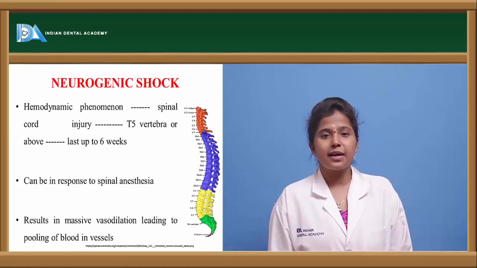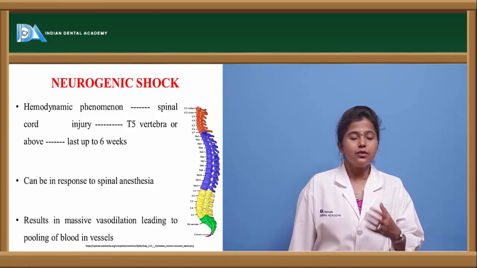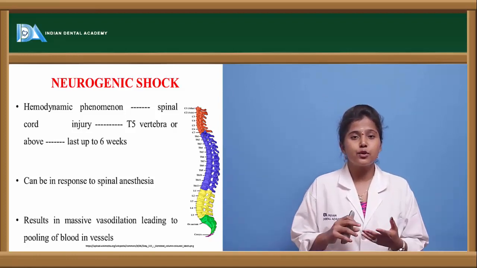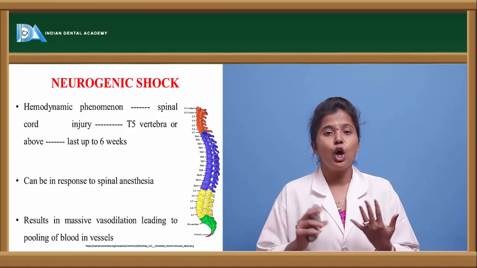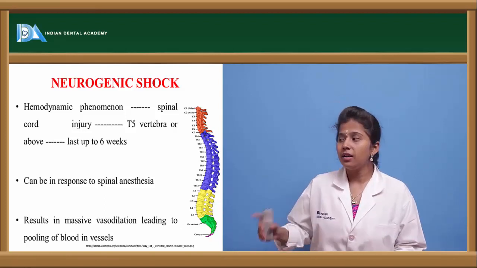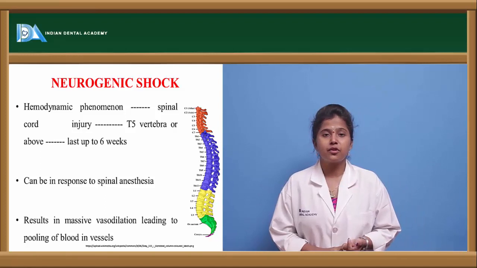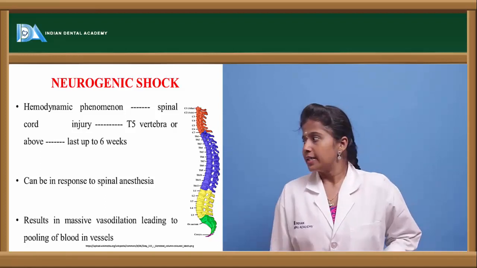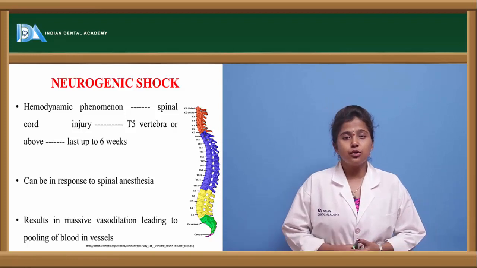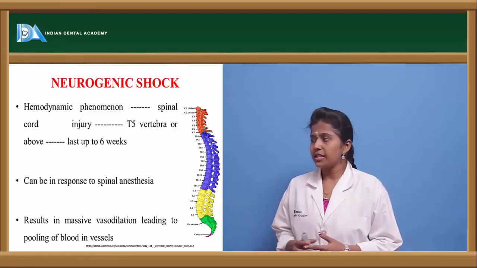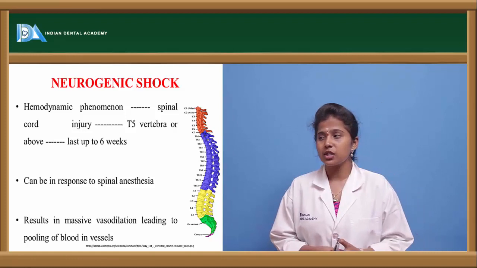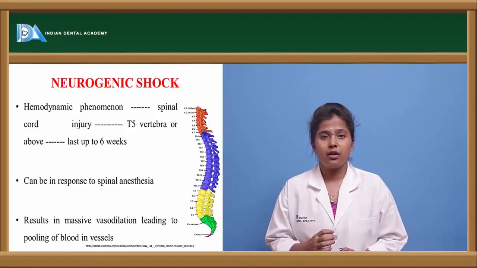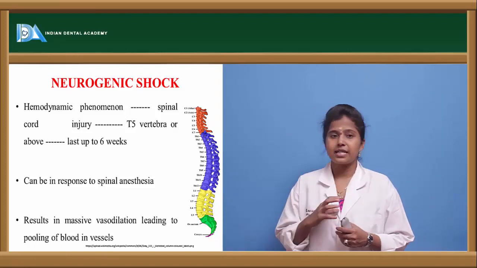Let us see the next type of shock, that is neurogenic shock. Till now, cardiogenic shock and hypovolemic shock are the types of shock where there will be low blood flow. But here there will be maldistribution of blood flow, or else the blood distribution is not proper. Neurogenic shock is a hemodynamic phenomenon which occurs in the spinal cord, especially in the thoracic vertebra.